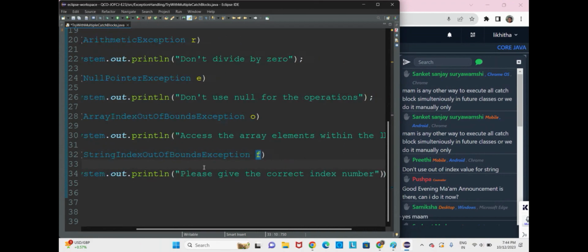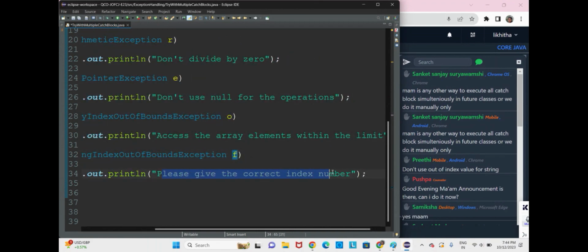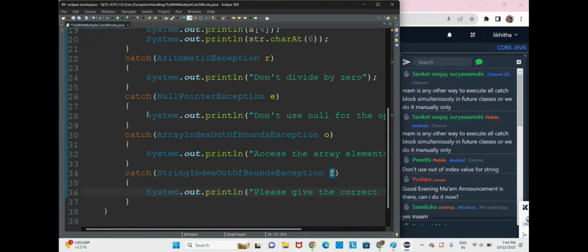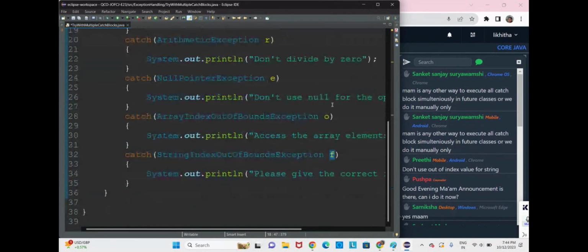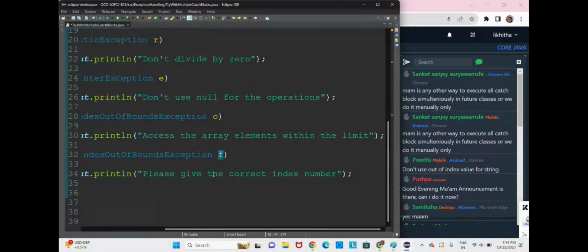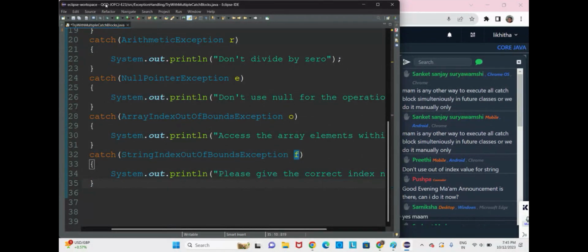Now you will get the output: please give the correct index number. Because of this line, you will get the correct output for all the remaining three lines. Okay, let me show you in the output.